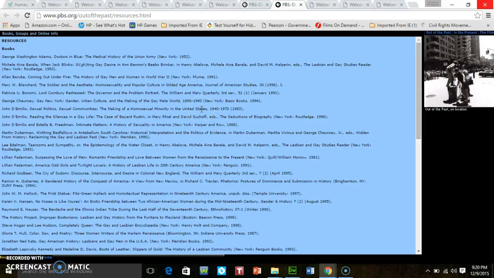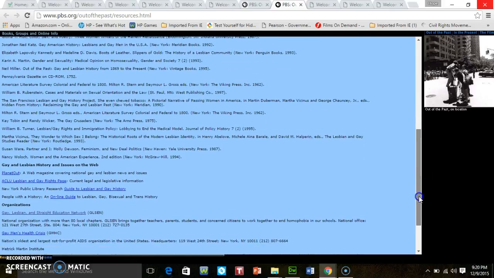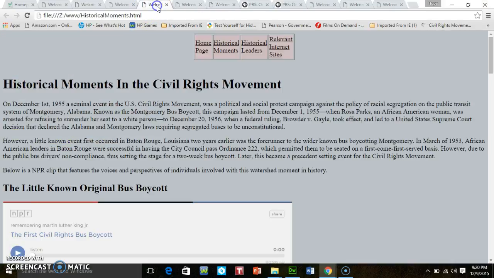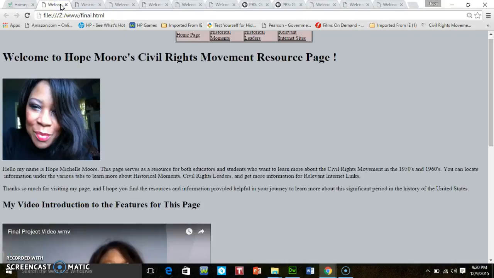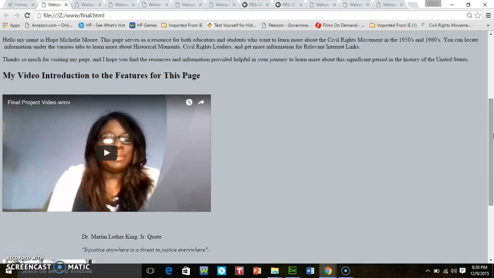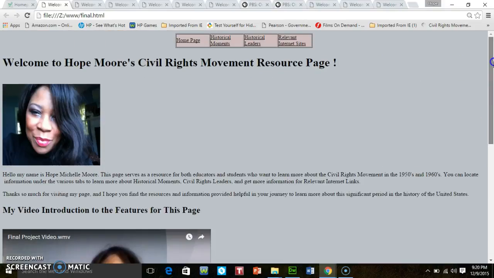And it gives a list of resources like different books that individuals may want to use, or links to other sites, organizations with other sites. And so I thought in this way it would be a very valuable resource to provide links from my actual pages to links outside of my pages that were relevant, that individuals could find more information on topics of interest.